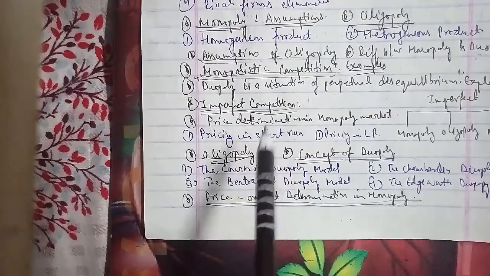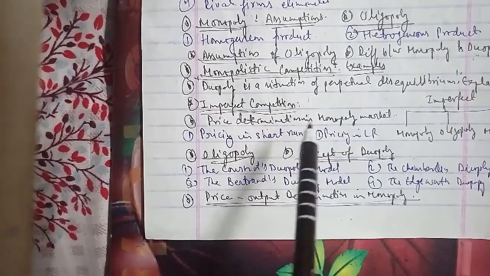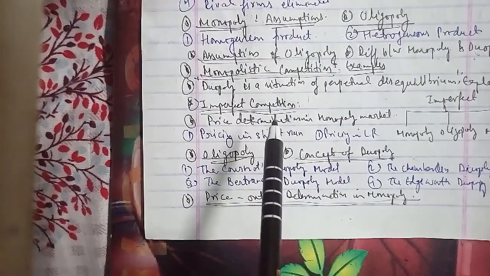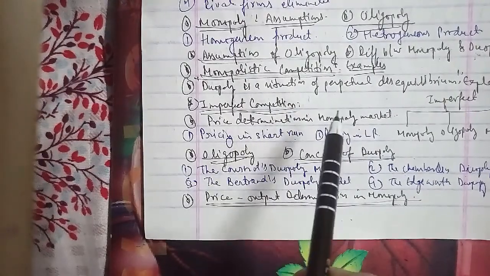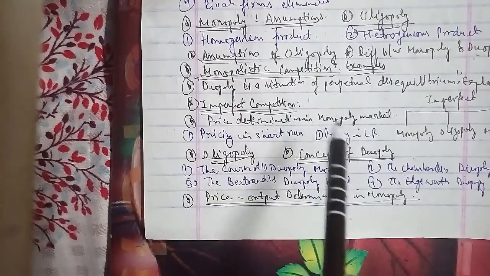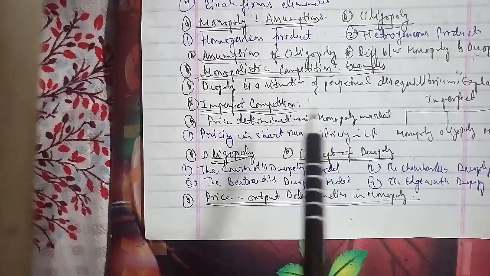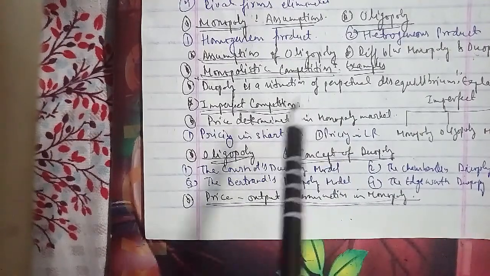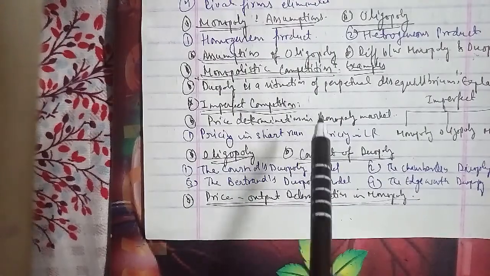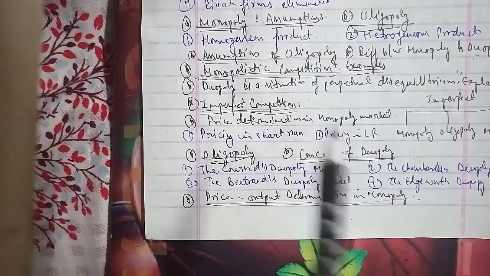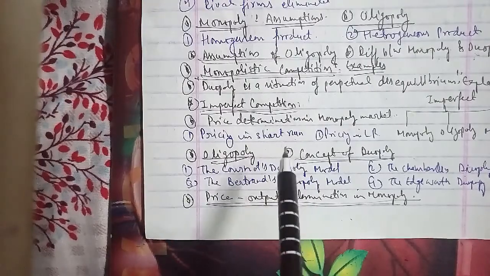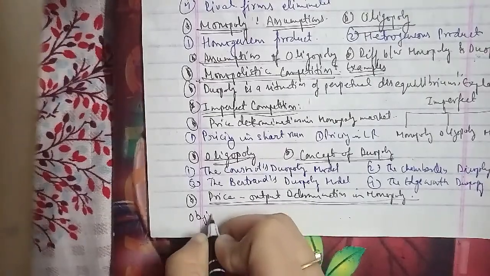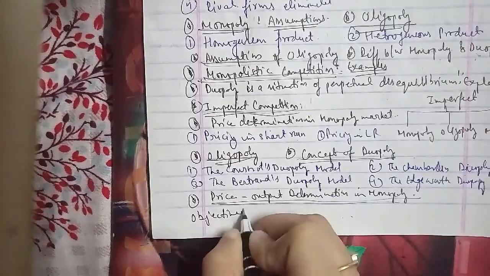The various objectives of pricing are: the first is survival; the second is maximum current profit; the third is maximum market share; and maximum market skimming.